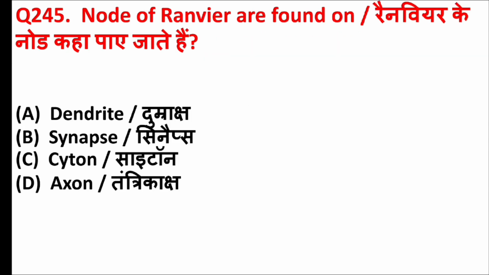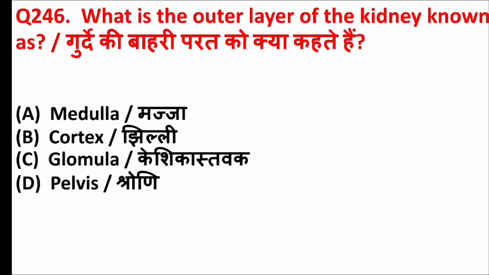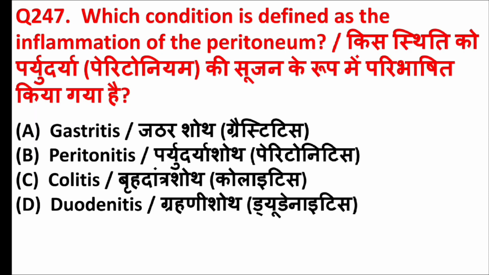Node of Ranvier are found in. Answer is option D, axon. What is the outer layer of the kidney known as? Answer is option B, cortex. Which condition is defined as the inflammation of the peritoneum? Answer is option B, peritonitis.